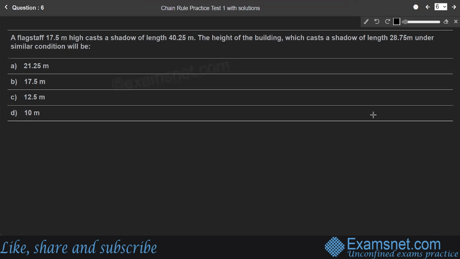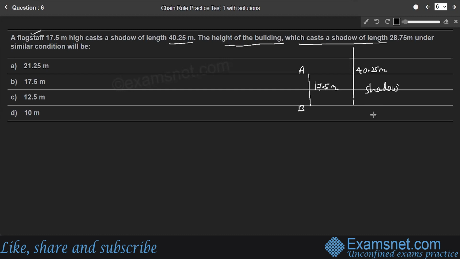Question number 6. A flagstaff 17.5 meter high casts a shadow of length 40.25 meter. The height of the building which casts a shadow of length 28.75 meter under similar condition will be. So we'll consider a flagstaff of height 17.5 meter. Its shadow is 40.25 meter, right? So if AB is the flagstaff, its shadow is 40.25 meter.